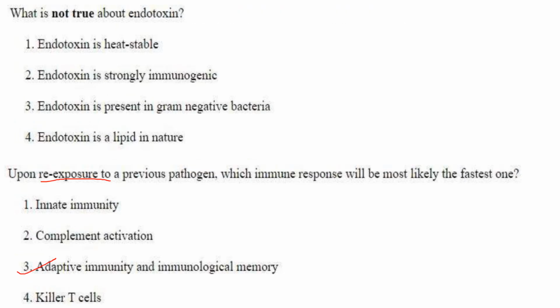Which is not true about endotoxin? So this question was dropped. Which is not true about endotoxin? They have dropped the question.